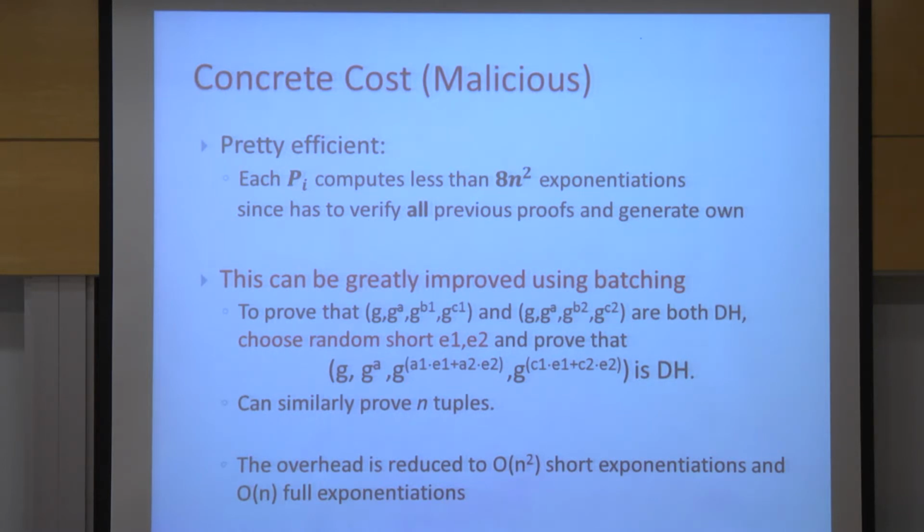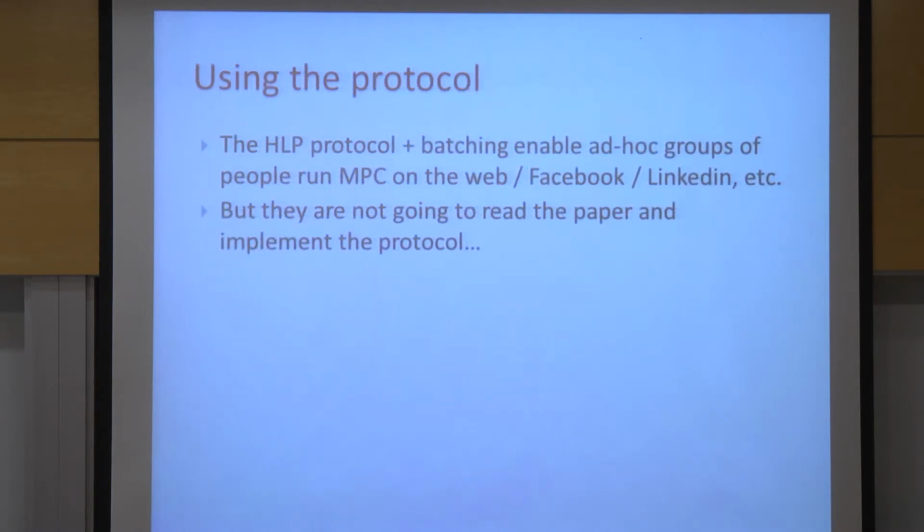Okay? This is nice, but we wanted to implement things. So actually, in the implementation work, we improved that. There's an easy way to batch many Diffie-Hellman proofs. So to prove that 2 tuples are Diffie-Hellman, you could use short random exponents, combine them together, and then prove that the combined tuple is Diffie-Hellman. And you can also do this for n tuples. I won't go into the details. But what you get here is order of n squared short exponentiations and only order of n full exponentiations. Okay? So this is pretty efficient. I'll show you soon how efficient this is.